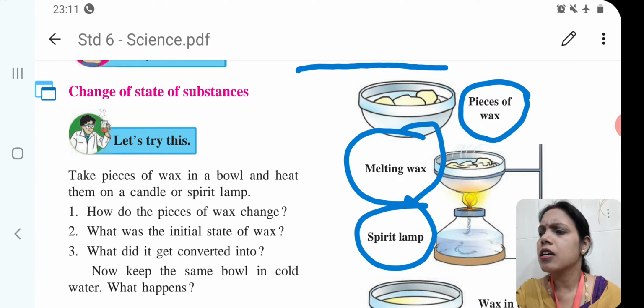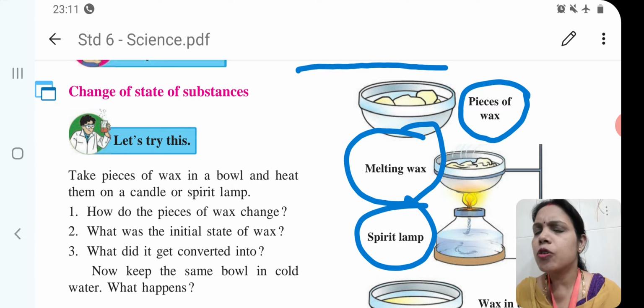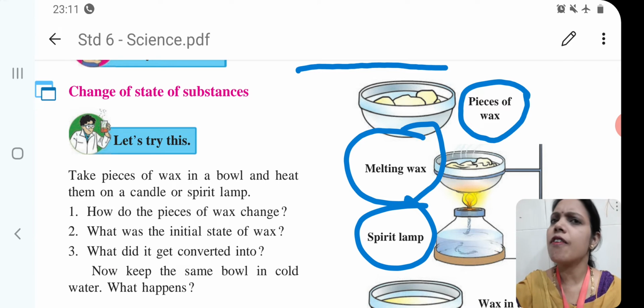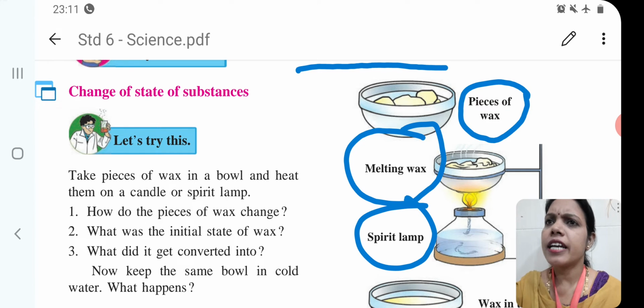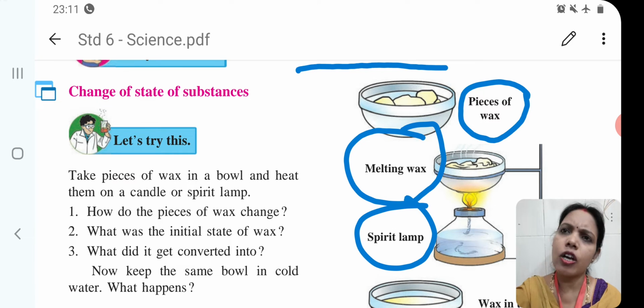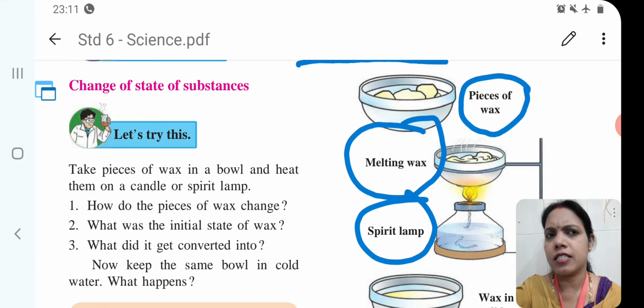What is the initial state of wax? Here one question asked: what was the initial state of wax? Then the answer is, the wax was in the solid state. Now the next question was asked, what did it get converted into? Then your answer will be, due to heat it gets converted into liquid state.